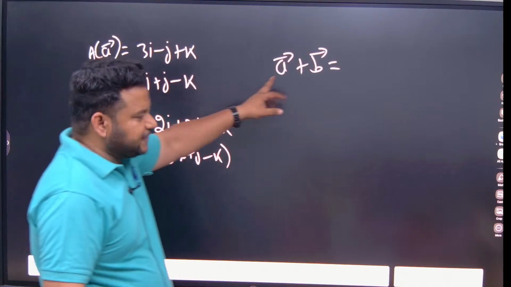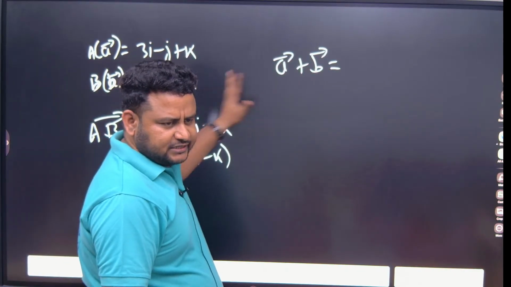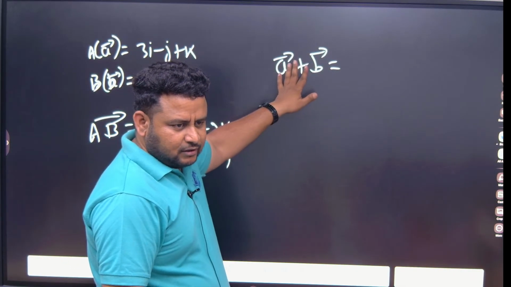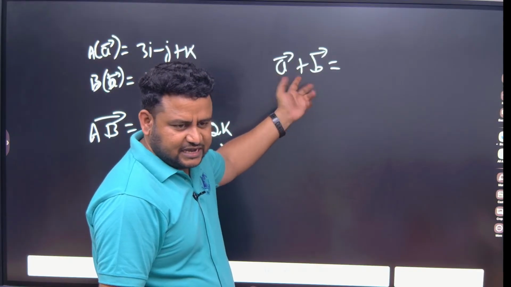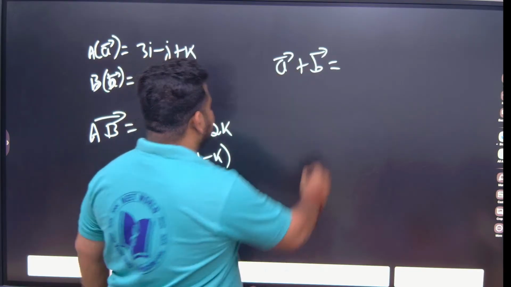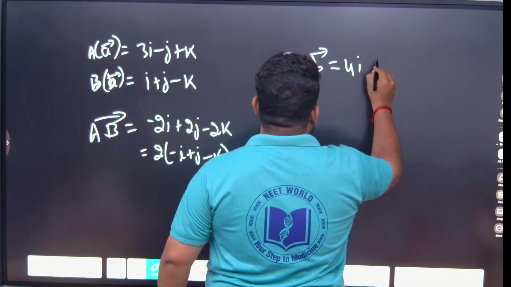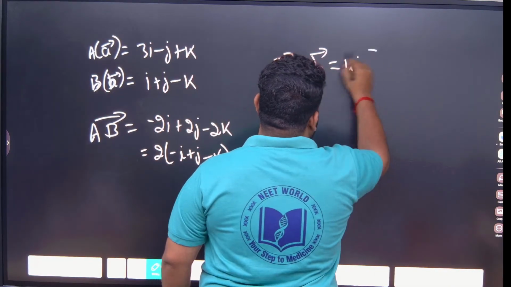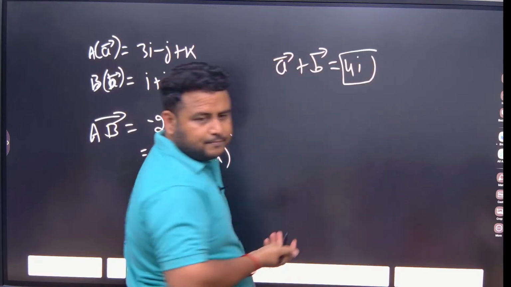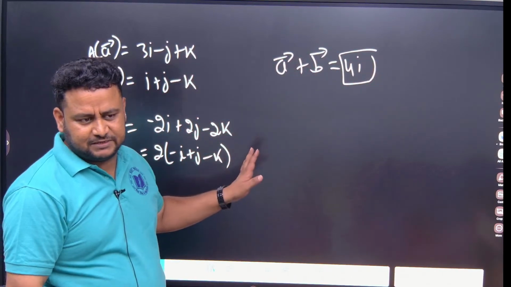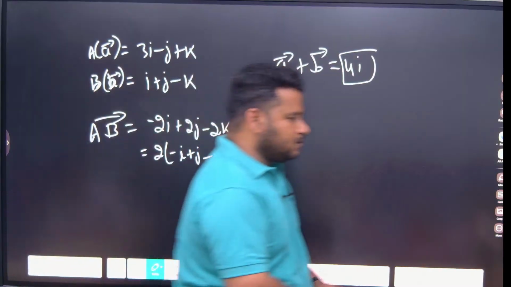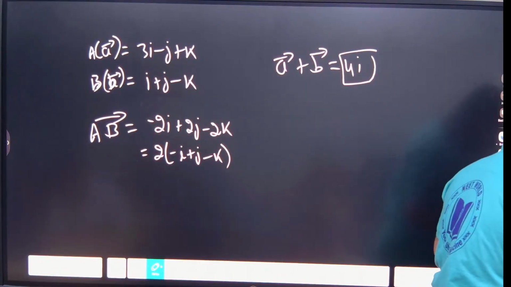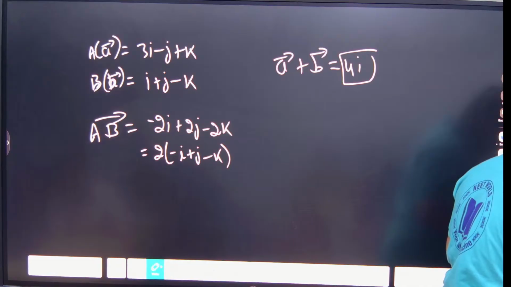But for A plus B, directly you have to add. Okay, this is different. These are free vectors, I have to add them. So A plus B will become 4i, and 0j, otherwise you can leave it. Only 4i will be there. Correct? A plus B means that. Clear? That is the meaning of this. Understood what is position vector?